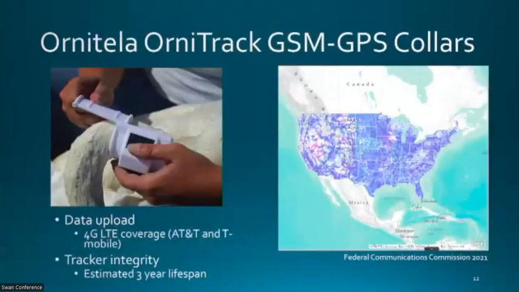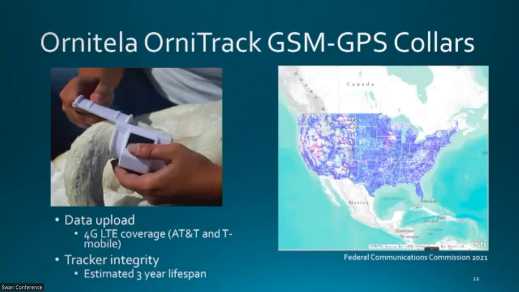So based on some feedback from people working in other populations and other types of birds, we went with the Ornatello Ornitrack GSM GPS collar. The way these work is they collect GPS points at a predefined interval. For us, we chose 1 to 2 hours. And they upload data using the 4G LTE coverage provided by 2 carriers in the United States, AT&T and T-Mobile. The coverage map is here on the right. You can see there's still a lot of white spots where there is no coverage in the West, so this is still very much a trial.